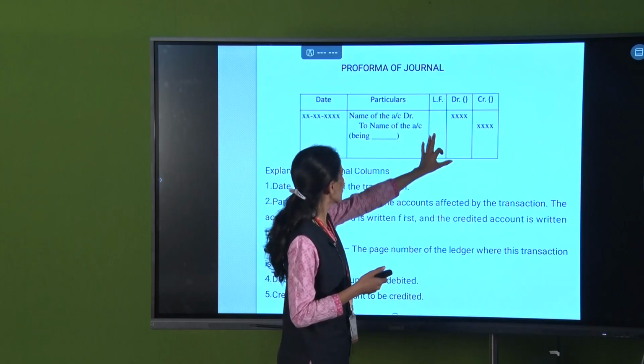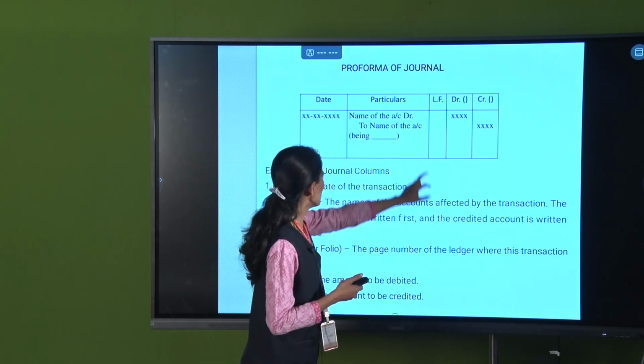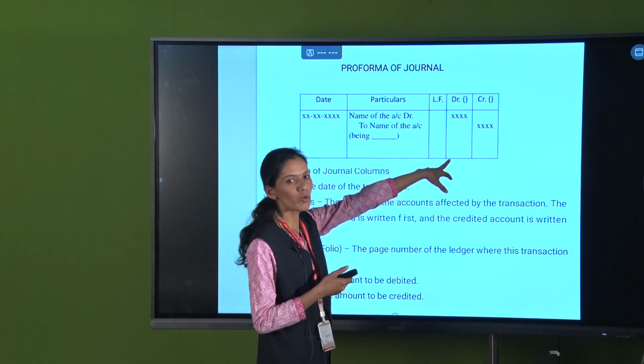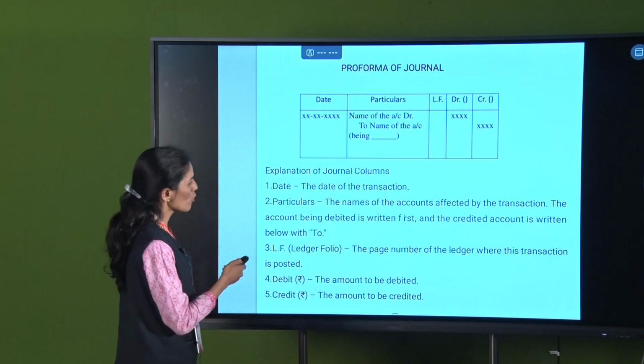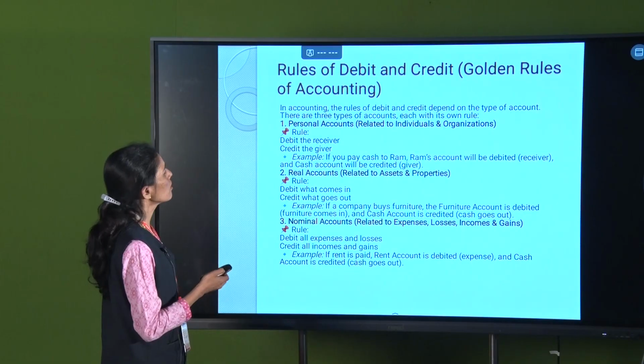After that the ledger folio. Ledger folio means the page number of the ledger where this transaction is posted. After that the amount of the debit and then the amount of the credit. This is the proforma of the journal. After that, the golden rules for accounting.